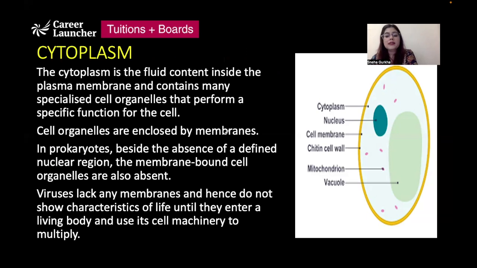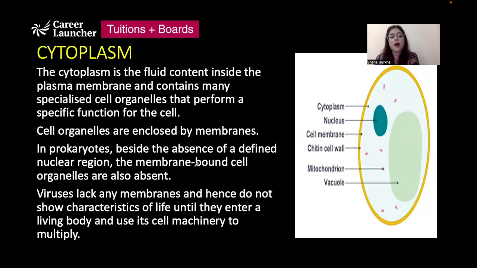Now, cytoplasm represents the fluid content present inside the cell, inside which all the other organelles are present. They are submerged within this fluid content, and these organelles are enclosed by certain membranes.